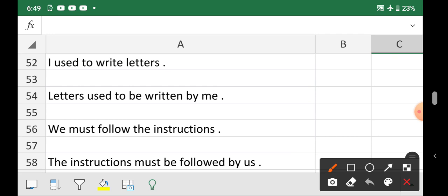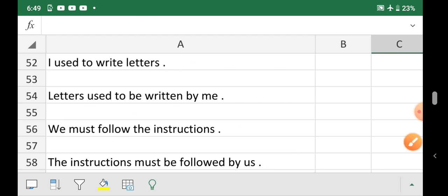I used to write letters. Letters used to be written by me. We must follow the instructions. The instructions must be followed by us.